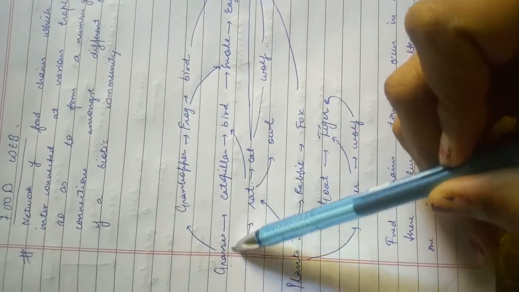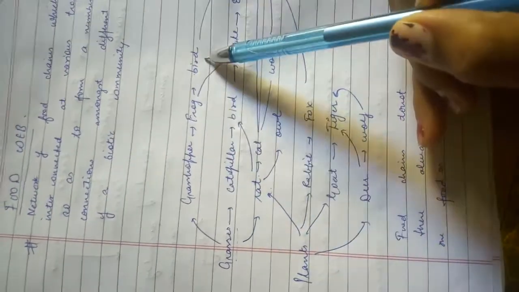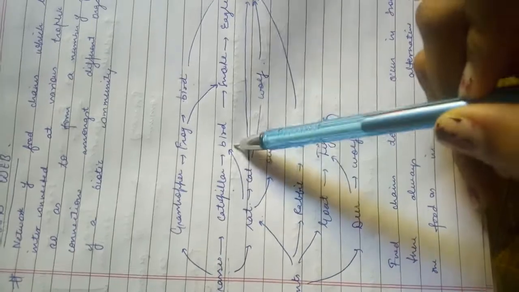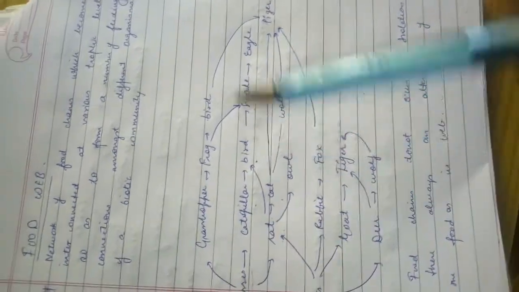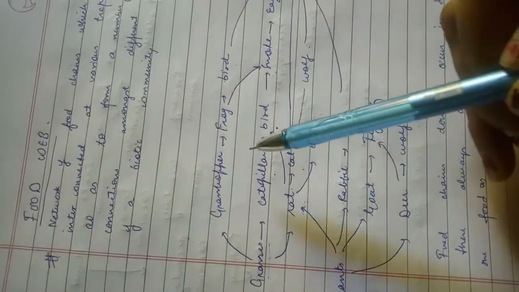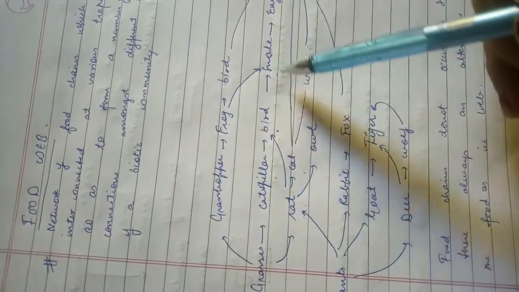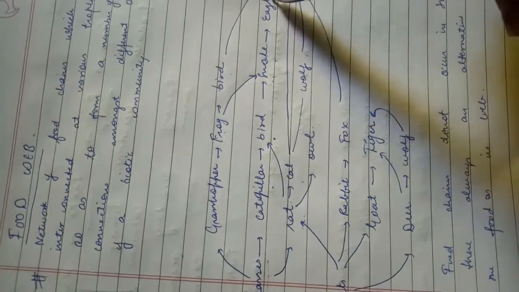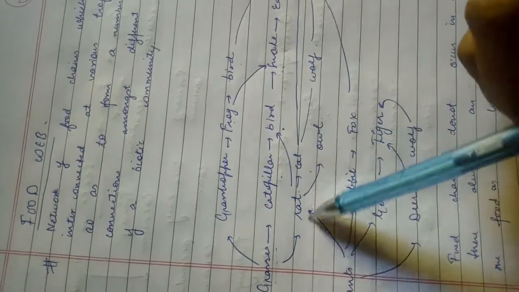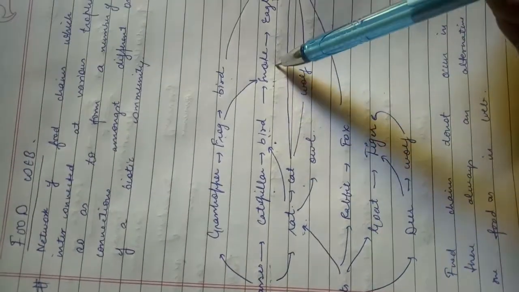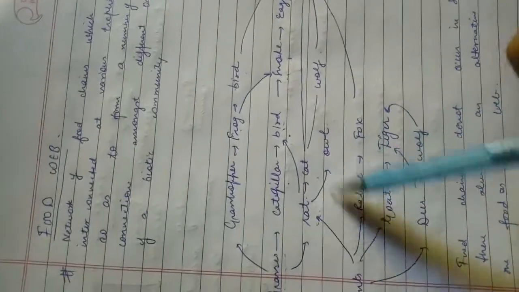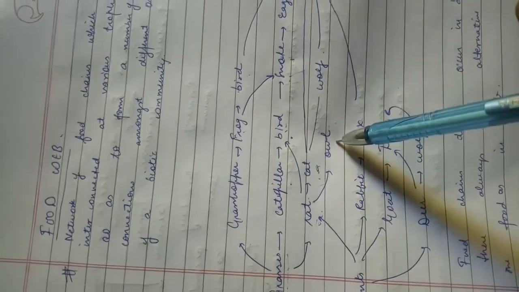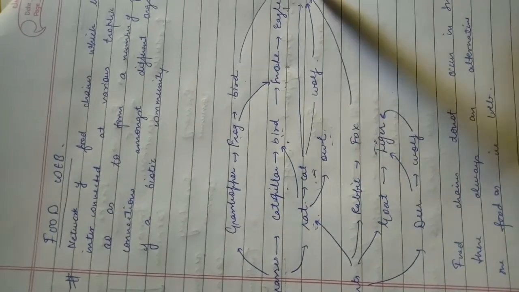For example, one food chain is grass, grasshopper, frog, bird. Grass, caterpillar, bird, snake, eagle. Grass, rat, cat, and then tiger. We can interlink this. If frog is eaten by snake, snake is eaten by eagle. If rat is eaten by bird, bird is again eaten by snake, and snake is eaten by eagle. If rat is not eaten by cat, it can be eaten by the owl. Then owl is eaten by tiger.